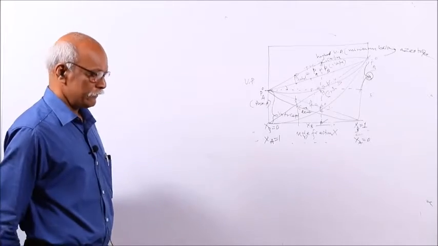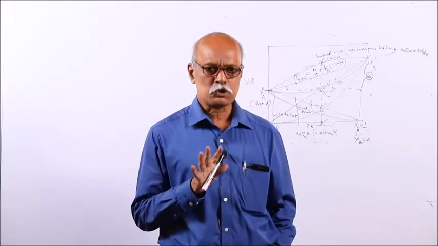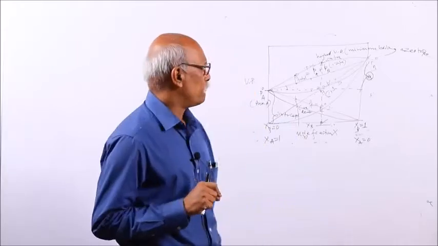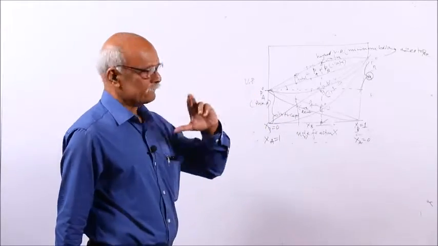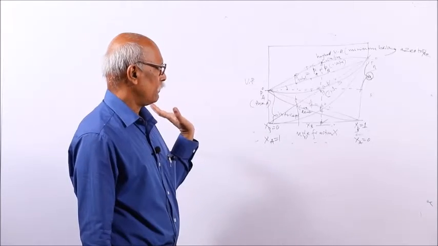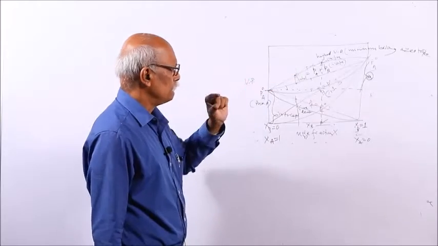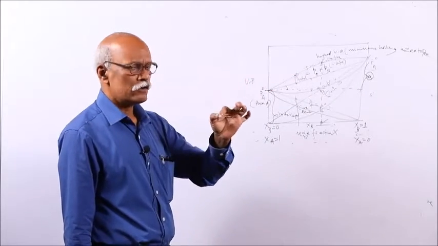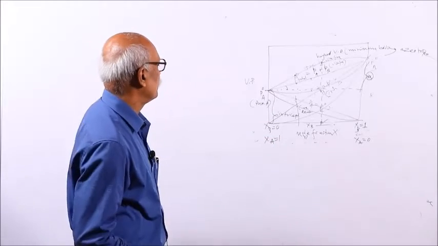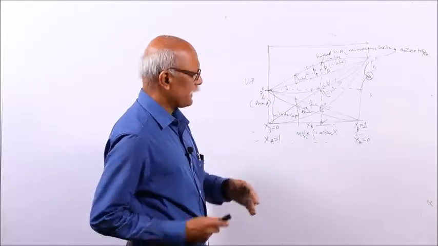One thing: a non-ideal solution does not obey Raoult's law, and an ideal solution obeys Raoult's law. If you are asked what an ideal solution is, you simply say that ideal solutions are those which obey Raoult's law. Non-ideal solutions are those which do not obey Raoult's law, and they are of two types. One has positive deviation. Positive deviation means vapor pressure is more, which means less cohesive force. And this is with the negative deviation.